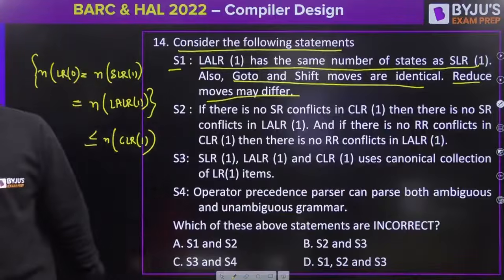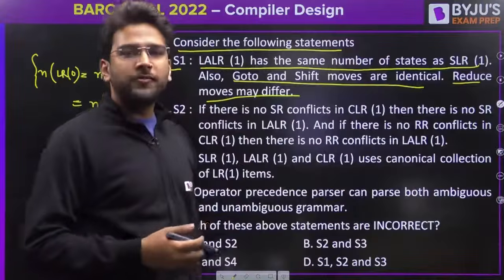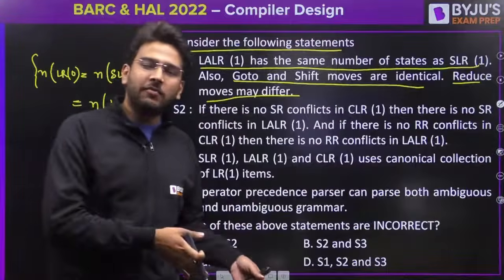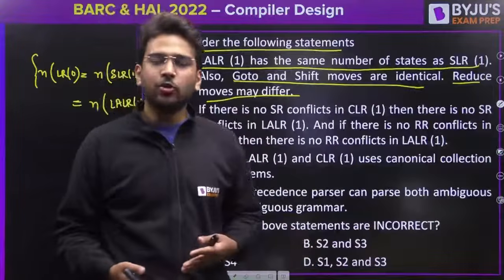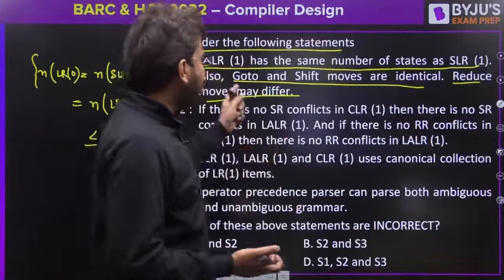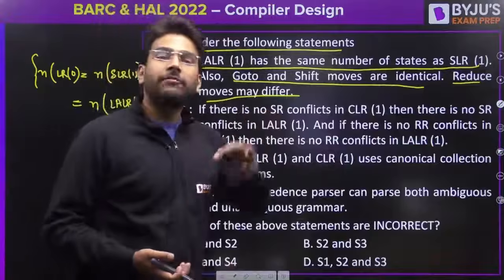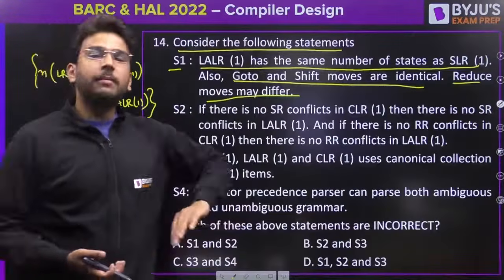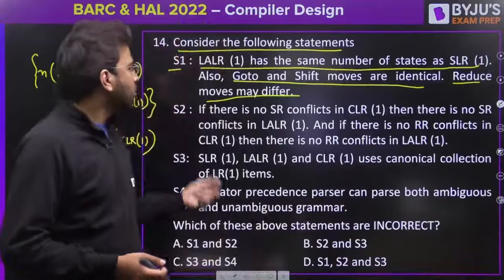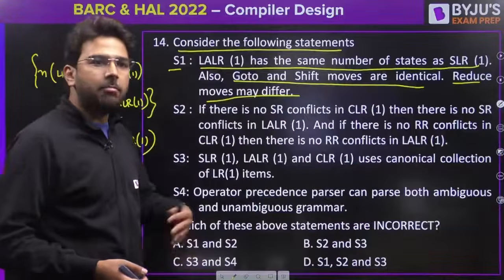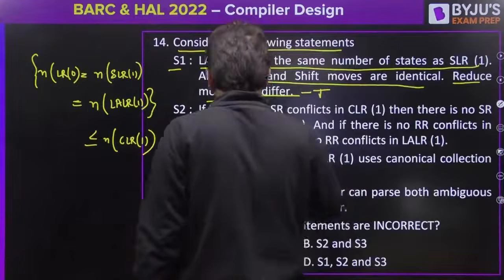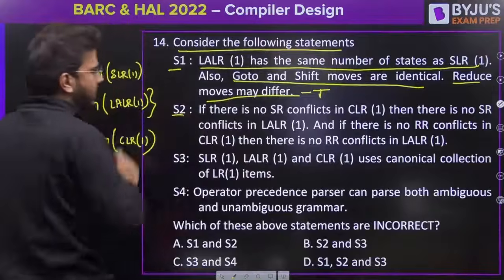Yes, because only due to these reduce moves, LALR1 is more powerful. In case of SLR1 we find the follow. In case of a reduce item we find the follow to check the RR conflict. Correct? But in case of LALR1 we have the lookaheads, right? So there will be more blank entries as compared to SLR1. So reduce moves may differ. It may or may not differ. So yes, this is true. This one is true. Statement S2.